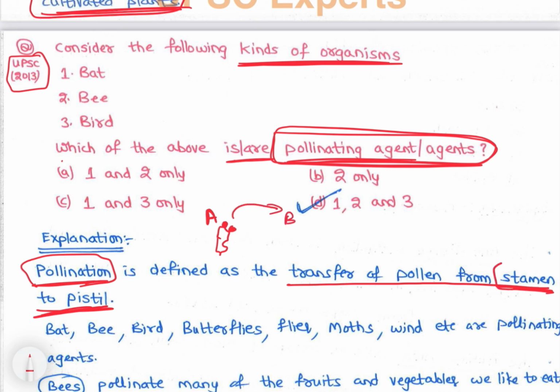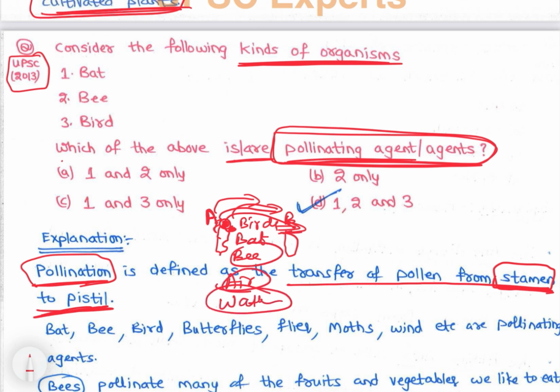So pollen from stamen to pistil of plant B. That can be done by birds, bat, bee, air. See, air, जोर से हवा आ गया. So एक प्लांट से दूसरे प्लांट में pollen is very tiny particles, so they can go, and with water, right? All these are pollinating agents. So pollination and pollinating agents, right?